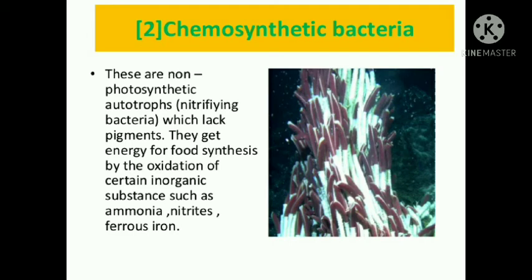This triple bond is very strong and very hard to break. Therefore, the atmospheric nitrogen needs to be converted into some usable form such as nitrate, so that it could be absorbed by the plant. Nitrifying bacteria do this process, and the energy that is released from this reaction is further used by the bacteria to prepare their food for themselves.